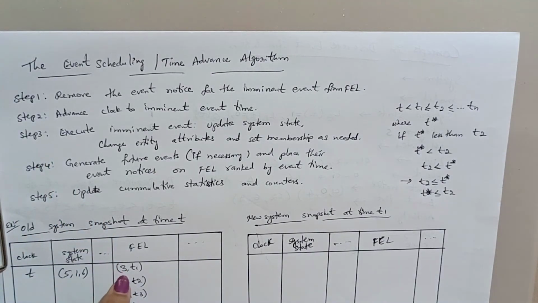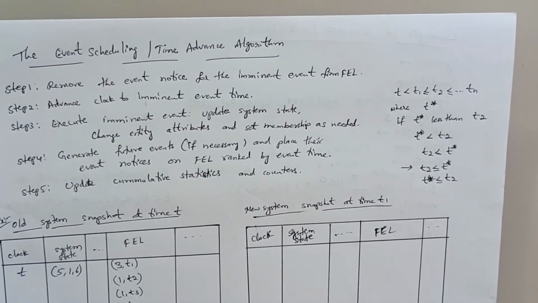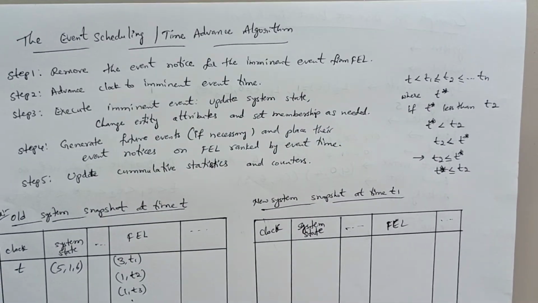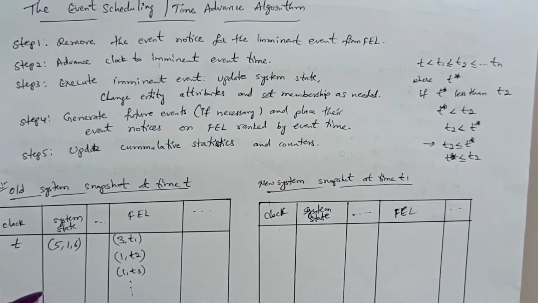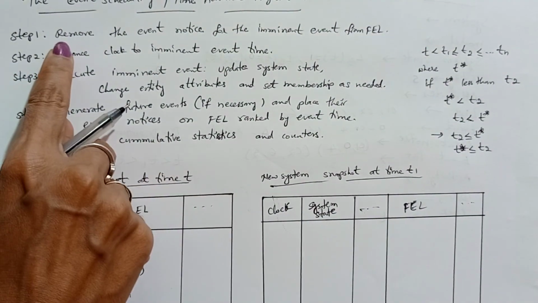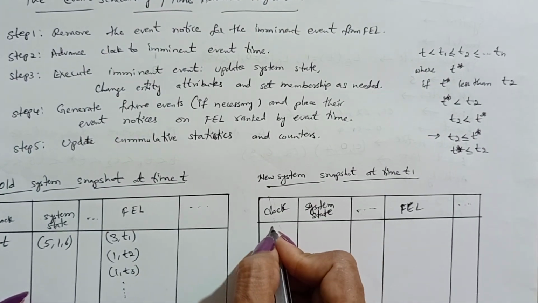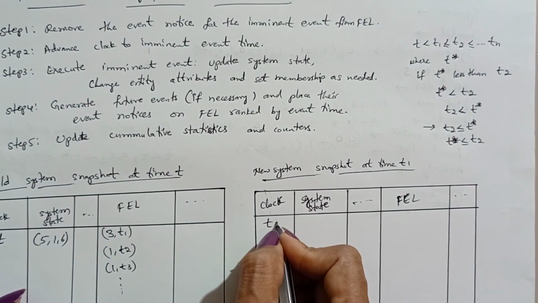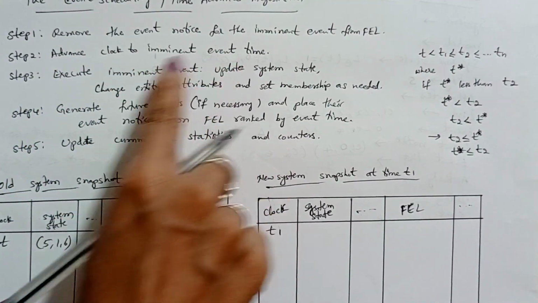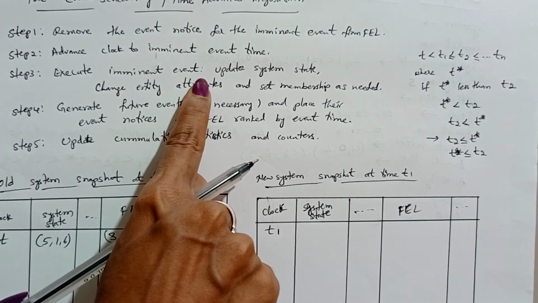Now this is the imminent event in this example, removing it and advancing the clock to the future time, that is T1. So first step, remove this. Second step, advance the clock; here I am advancing the clock to T1. Now the third step, execute the imminent event.